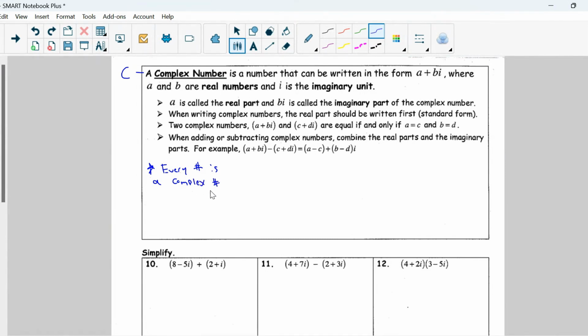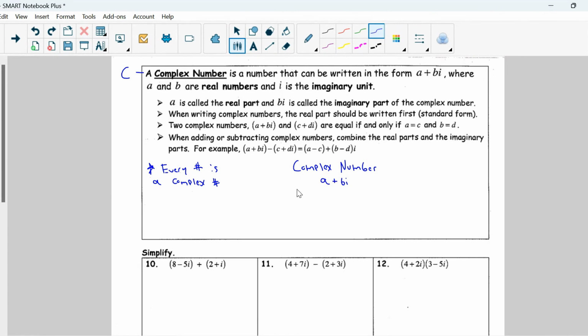Okay? Like we talked about, the abbreviation is a capital C. If we were to break down our complex numbers into a set here, as it says, we have our a plus bi. Those are our complex numbers.